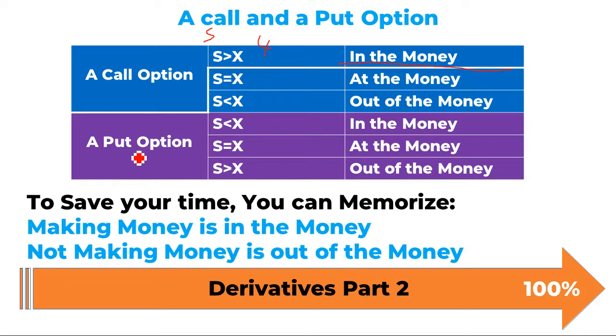Now in the put option, which is the right to sell, if S is smaller than X, so S is $3 and X is $4, I can exercise the put, which is to sell for $4, and I will win because it's only worth $3 and I'm selling it for $4. So whenever we can win, we say it is in the money. Whenever we will not win, we say it's out of the money. When it is exact, or S is equal to X, it's at the money.